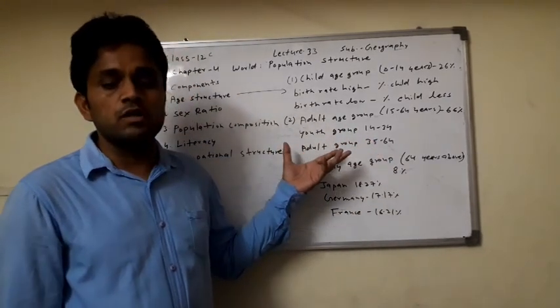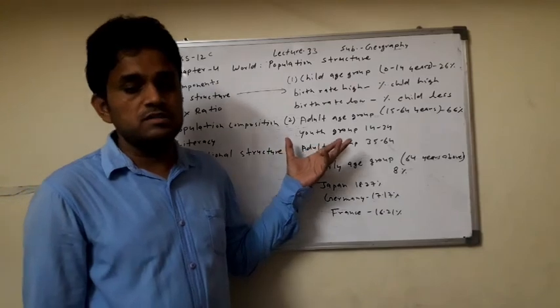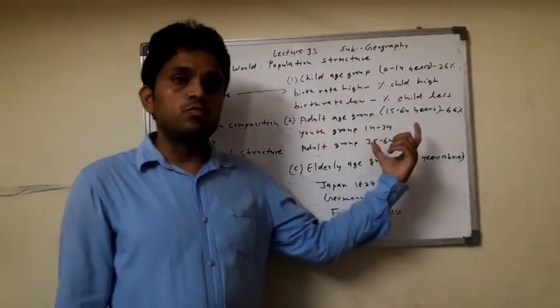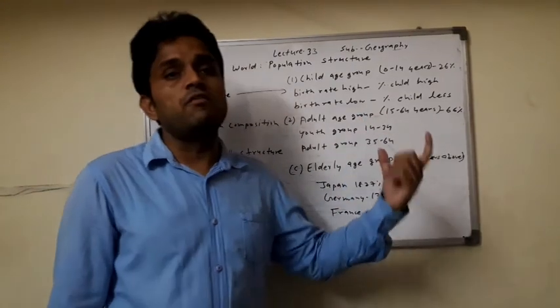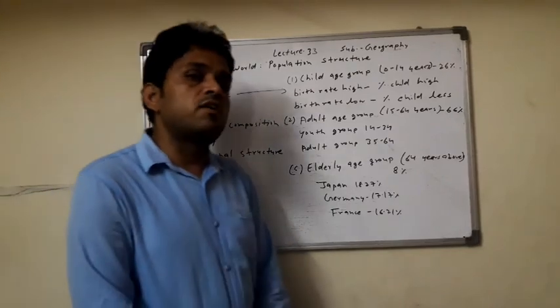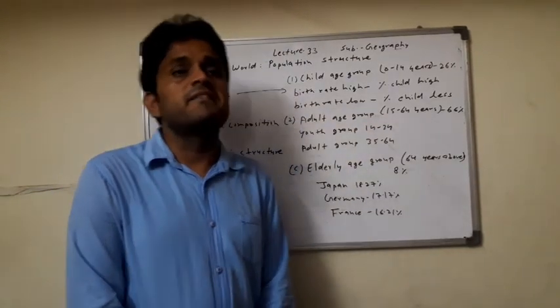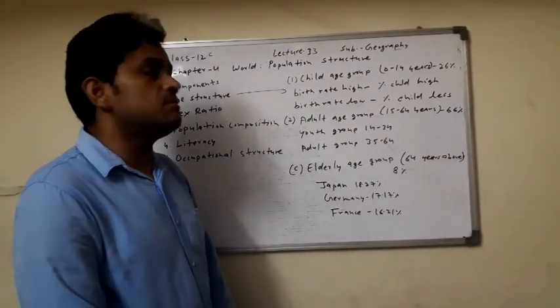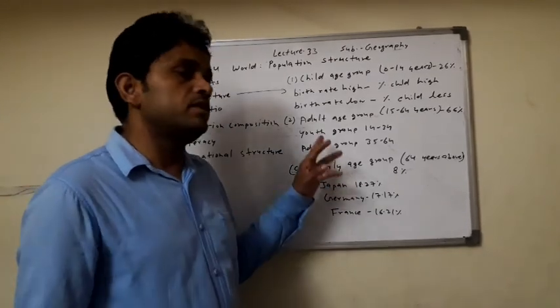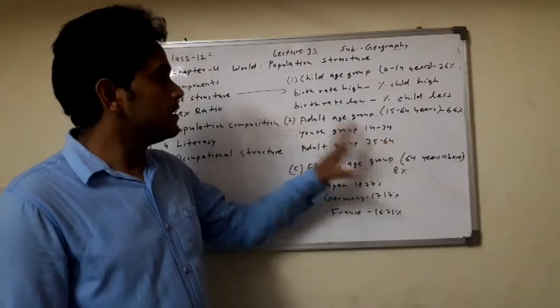This is the productive population, the most dynamic demographic population. The maximum adult age group is found in developing countries. The maximum percentage of adult age group is found in the developing countries, like India.